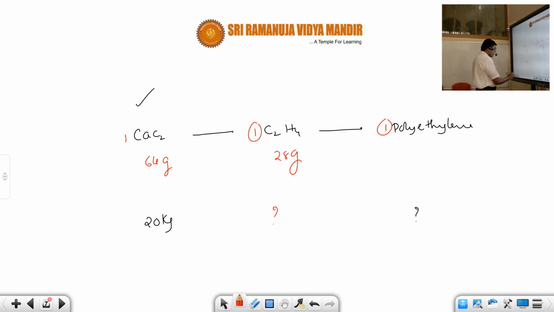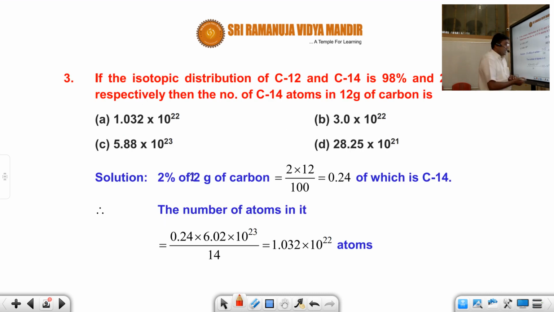If the isotopic distribution of C12 and C14 is 98% and 2%, not 20%, it is 2%. So you strike off this, only 2% respectively. Then the number of C14 atoms in 12 grams of carbon is.